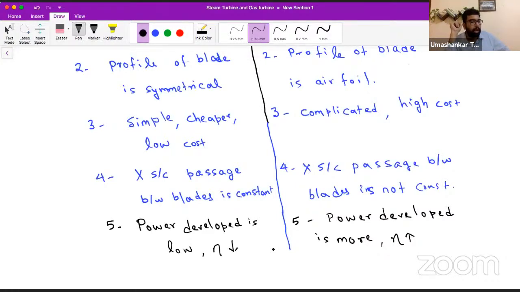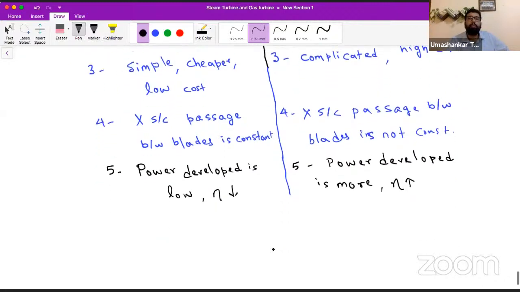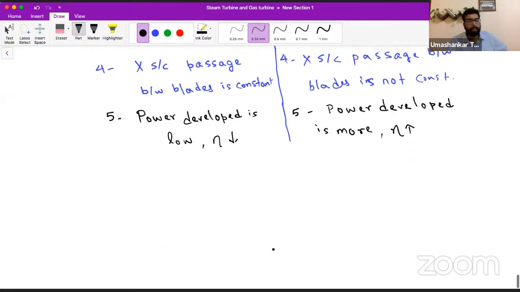Okay, understood? Understood the basic difference between impulse and reaction turbine? Yes or no? So for low cost and low power requirements, we use the impulse turbine, as you are saying, and for high power requirements, we require the reaction turbine.